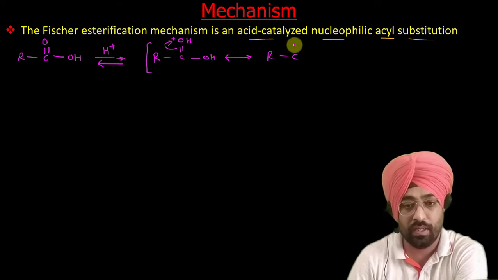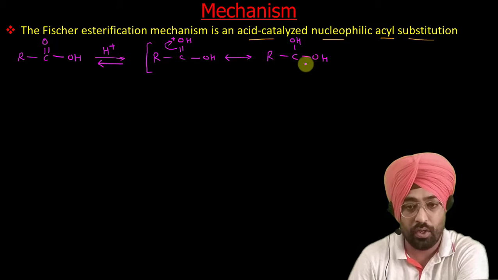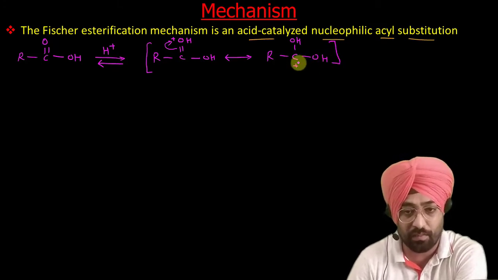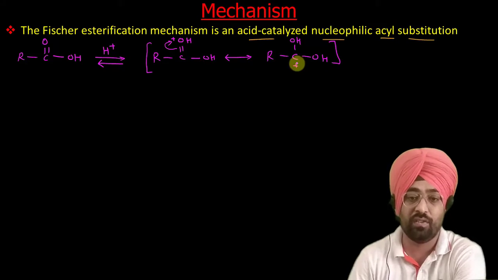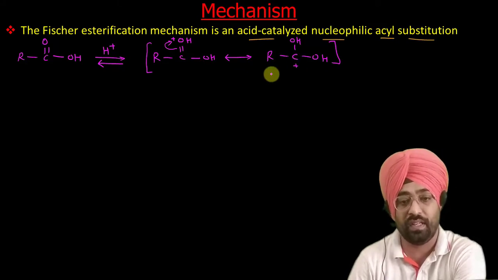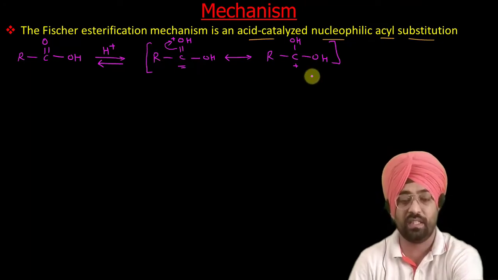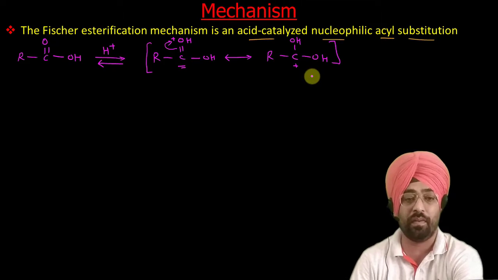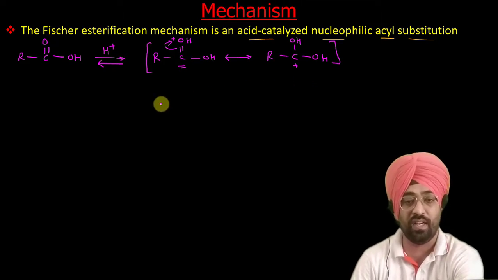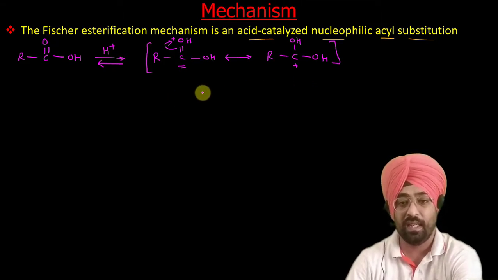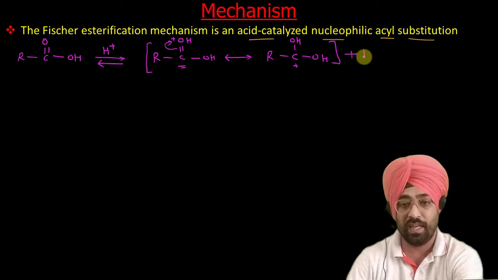Now you can see with the help of this acid catalyst, this carbon has a positive charge, so it is more electrophilic. This acid catalyst has increased the electrophilic character of this carbon. In the next step, our alcohol, which is our nucleophile, will attack. Plus I will write R'OH.